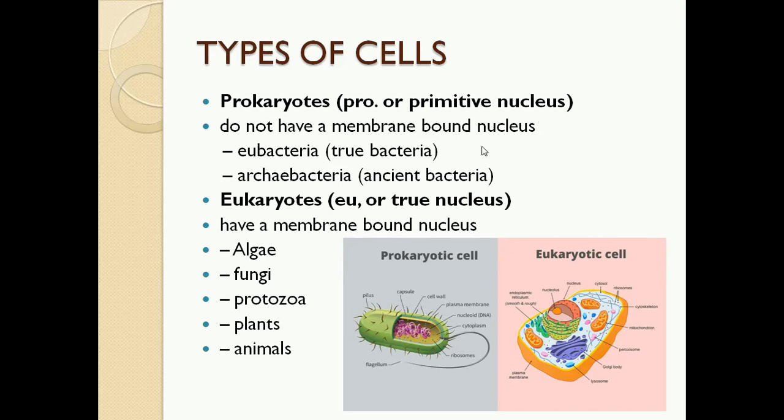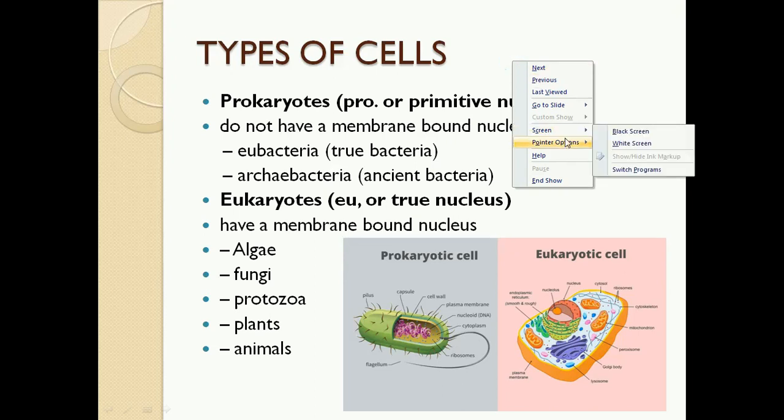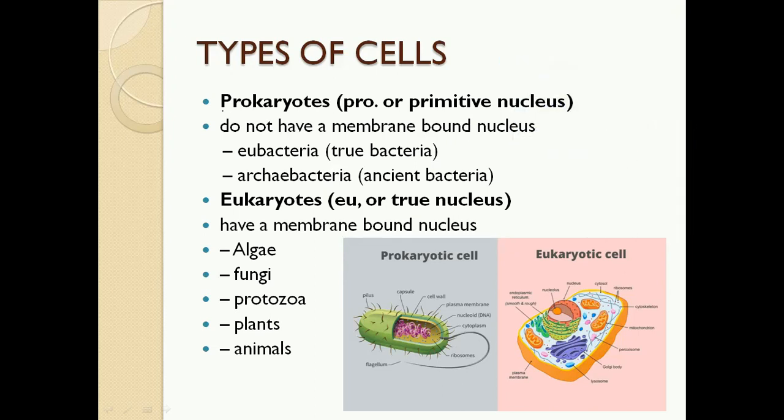The first type of cell is the prokaryotic cell, and organisms which are made up of prokaryotic cells are known as prokaryotes or prokaryotic organisms. The other kind of cell is the eukaryotic cell. So these are the two fundamental types of cells.